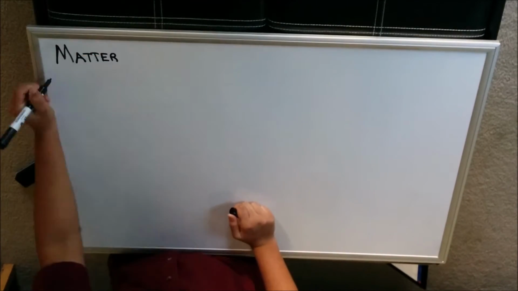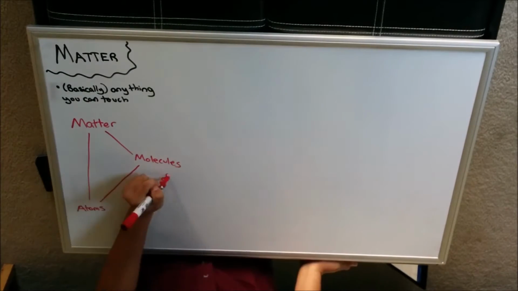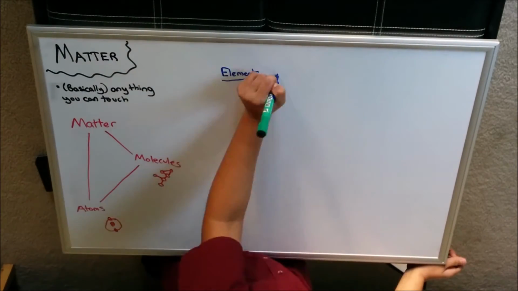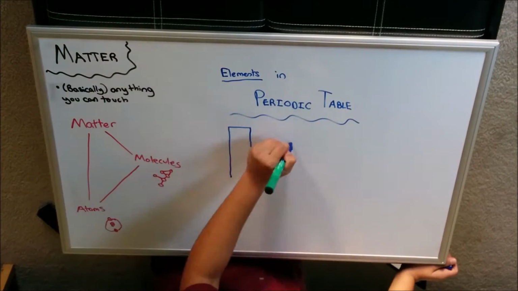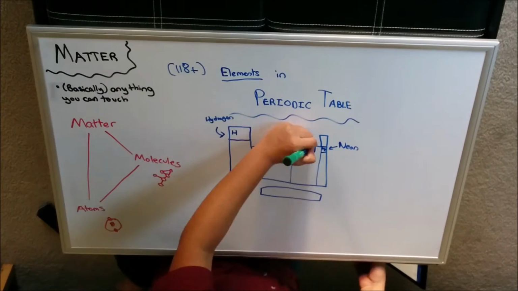You probably already have a pretty good sense of what matter is. It's basically anything you can touch. It can be separated into small things called molecules or atoms. You might also know that it's made up of the things found in the periodic table, the elements such as hydrogen, neon, or oxygen.